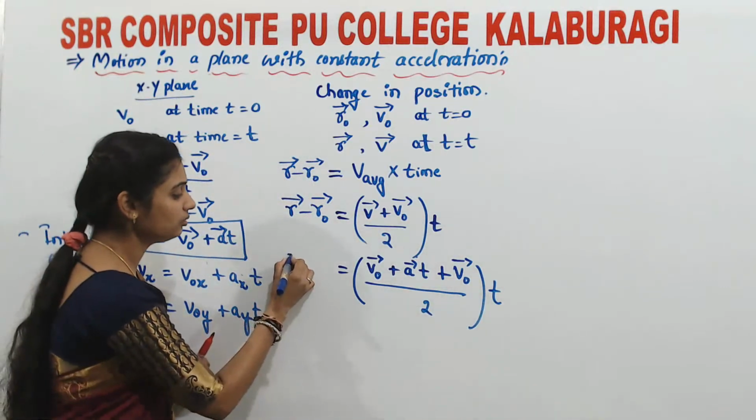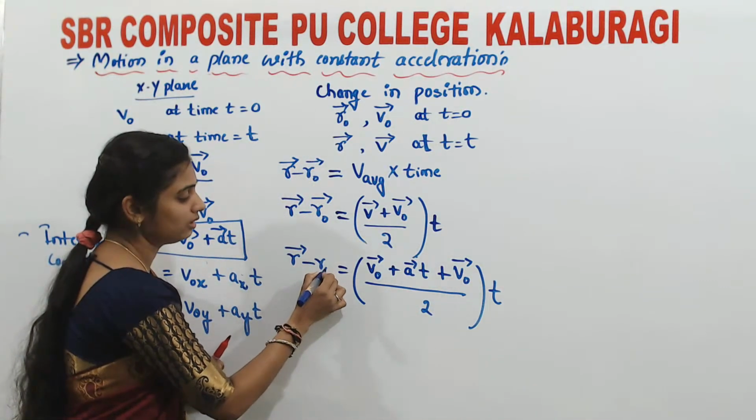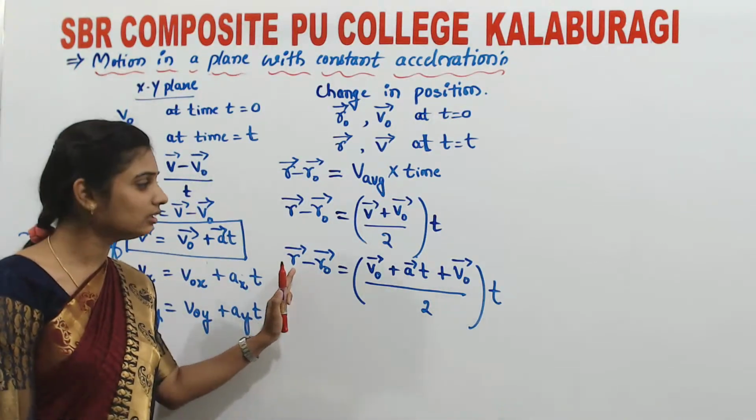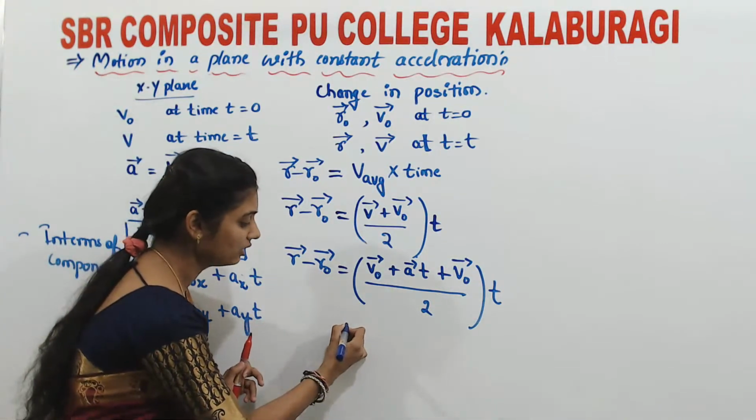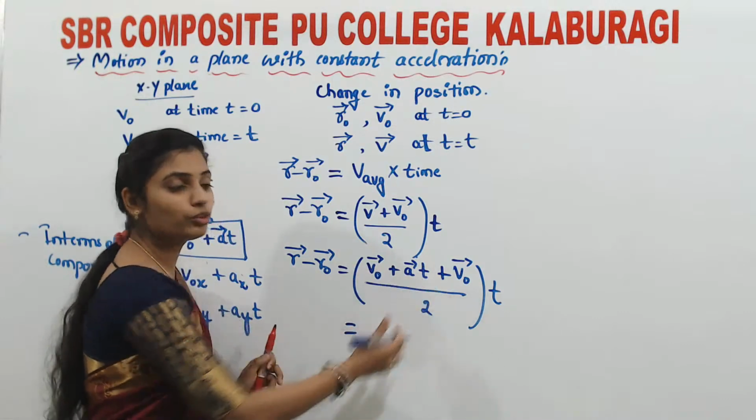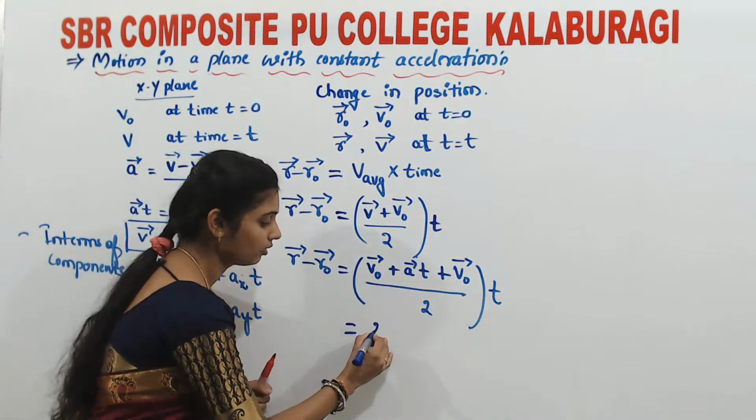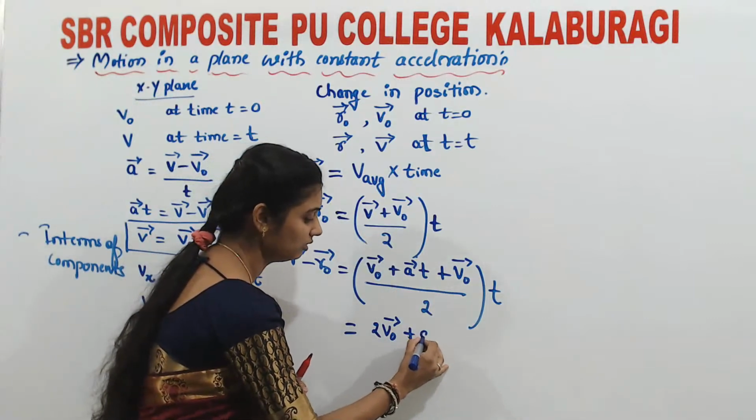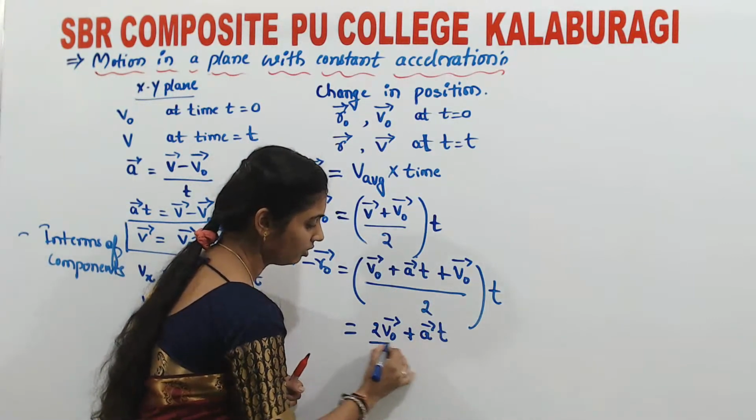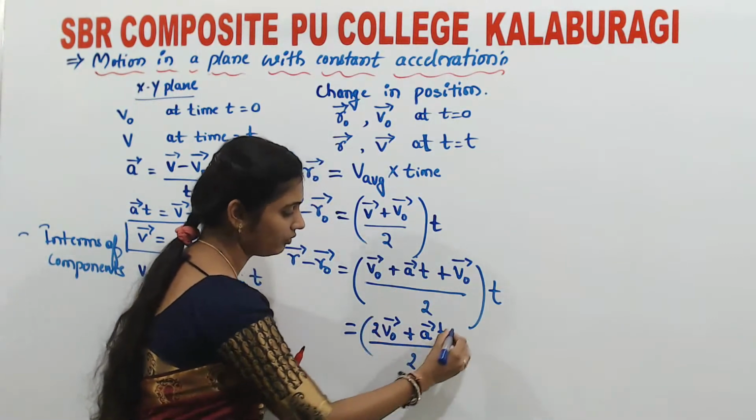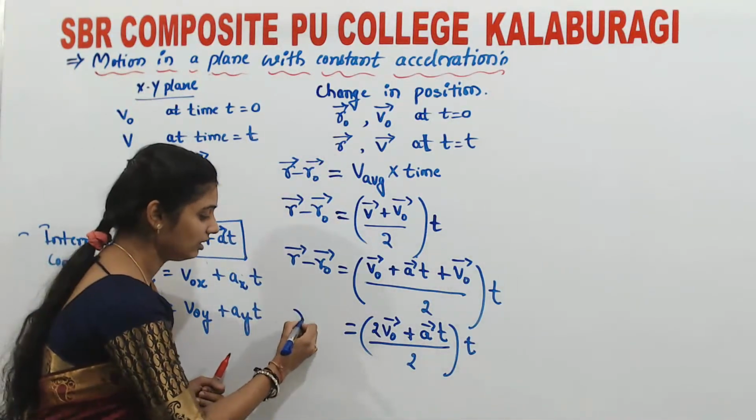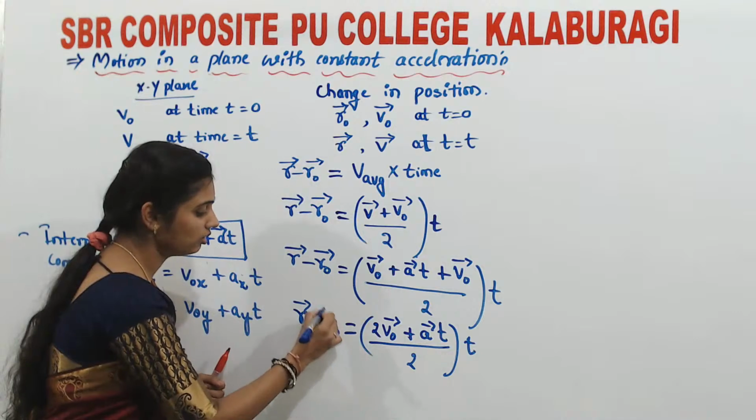Now this is nothing but displacement vector r minus vector r naught. Change in position is nothing but displacement. Now you see, again simplifying, vector v naught plus vector v naught is nothing but 2v naught, plus vector a t, look at the equations, divided by 2 into t. Is it clear? Nothing, only simplification.